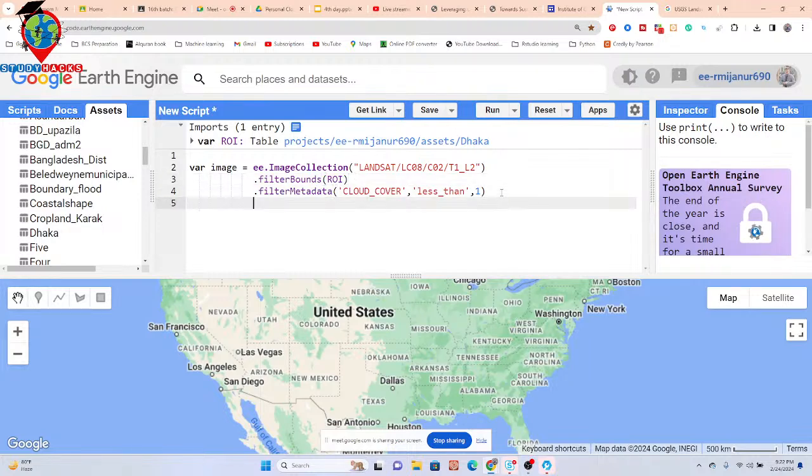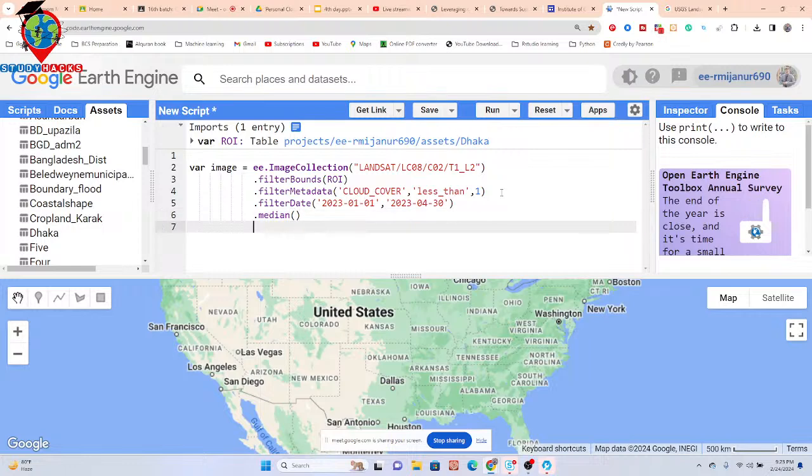Okay. After that, suppose I want to observe LST for the year 2023. So I take the images for the year 2023, suppose from first January, the dry season. So put year 2023, suppose 04, suppose 30, this time period. All of those images I filter and make the median composite. Just use here the median.